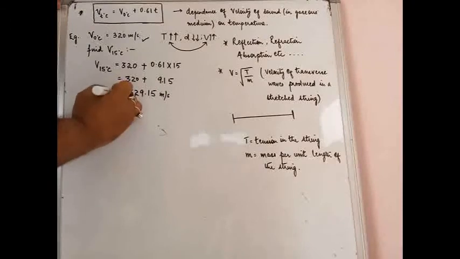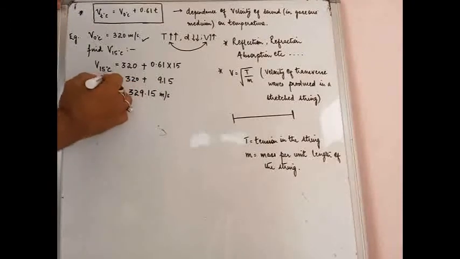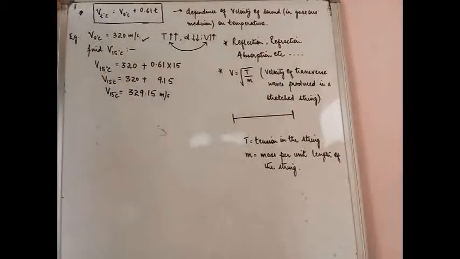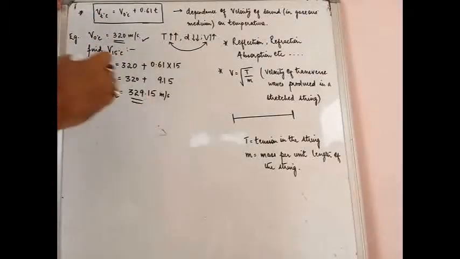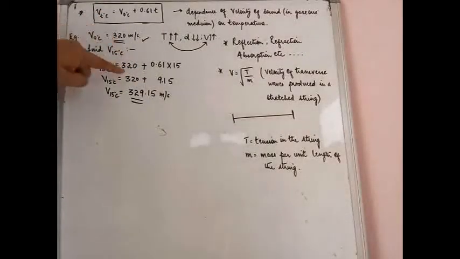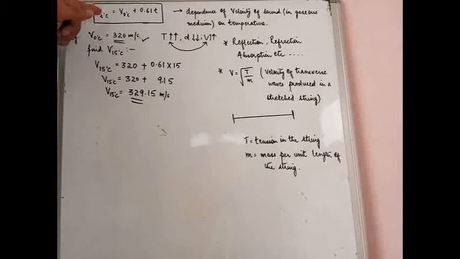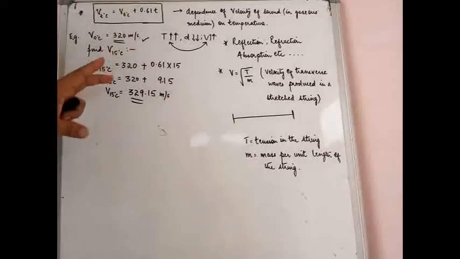This is the velocity of sound in that same air medium or the gaseous medium at 15 degrees. Now if you compare the values 320 and 329, obviously there is an increase in the velocity of sound. Why? Because there was an increase in temperature. So this formula is particularly for gaseous medium when there is a change in temperature only.